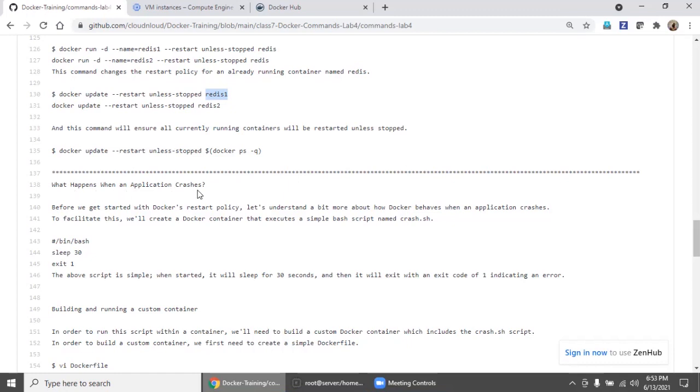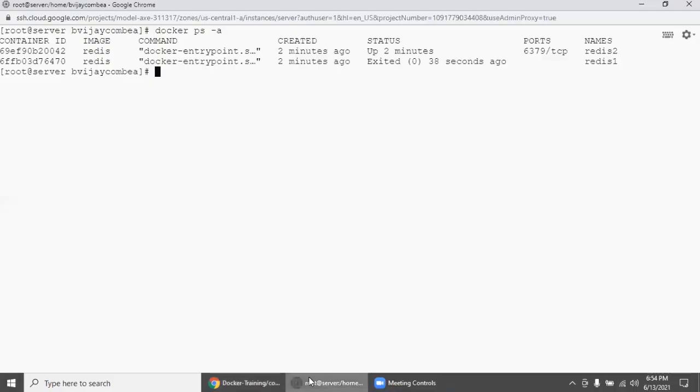What happens when an application crashes? Correct. Sometimes some container, if you look at your environment, goes into crash loop back-off. Those messages, the status will show most of the time. So we will simulate this. I have created one simple bash script. We will call it crash.sh, right? Basically the script will keep on, every 30 seconds, sleep, exit, sleep, exit.